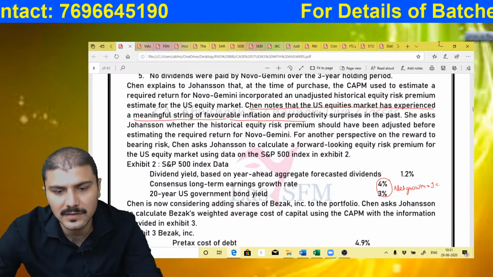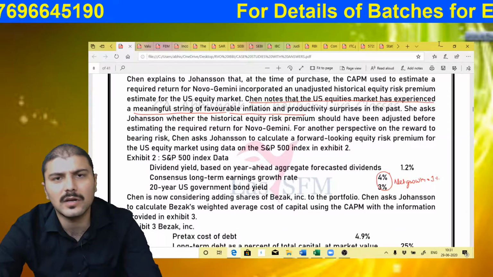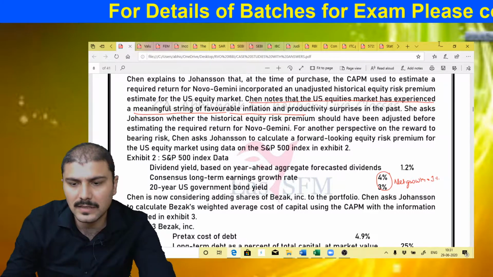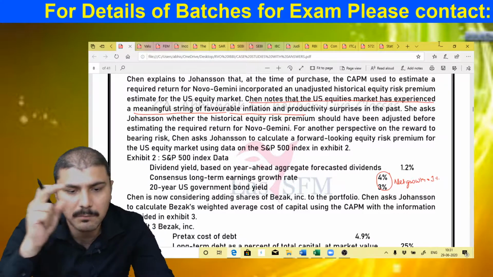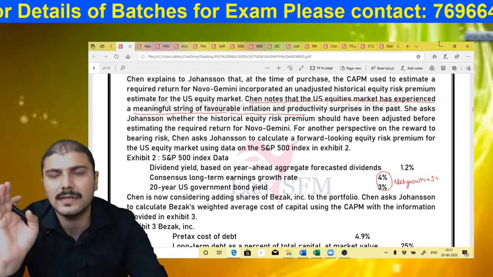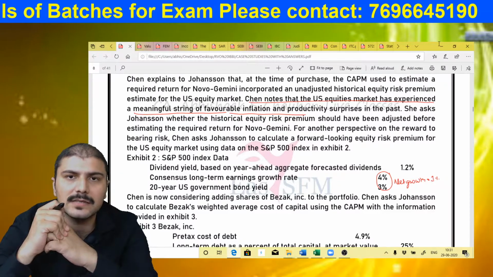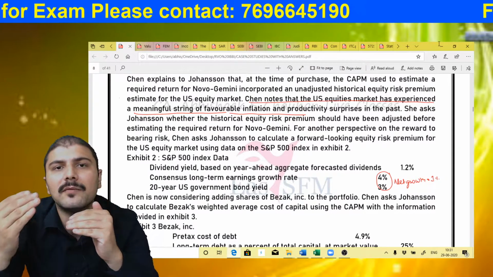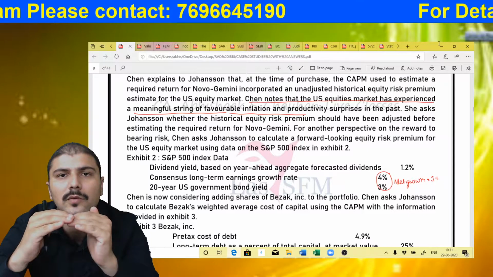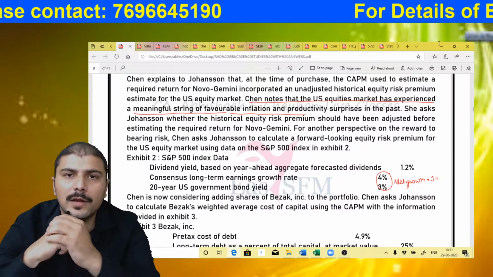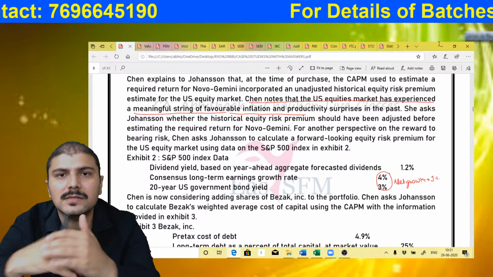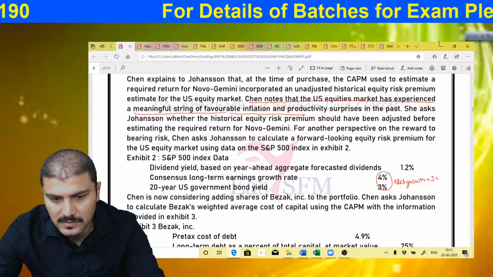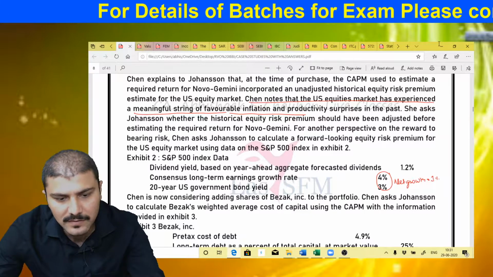Then the information is given regarding the US market historical risk premiums that they used. The information was that the US market has experienced some meaningful favorable inflations, that some favorable factors affected this equity risk premium, and hence the equity risk premium will be favorably upwardly biased. So if we want to calculate the correct equity risk premium or market risk premium, then we must adjust this downward.